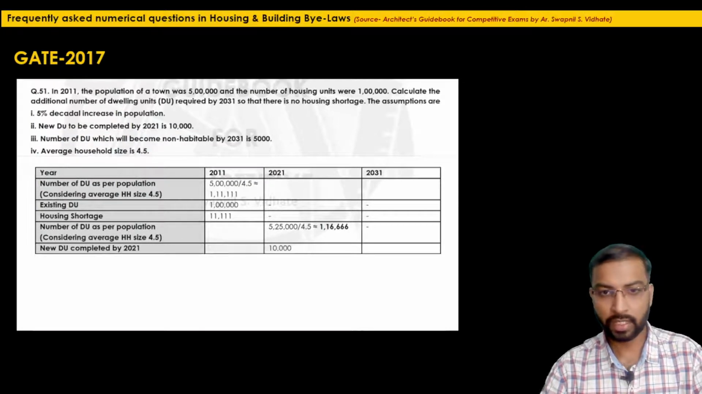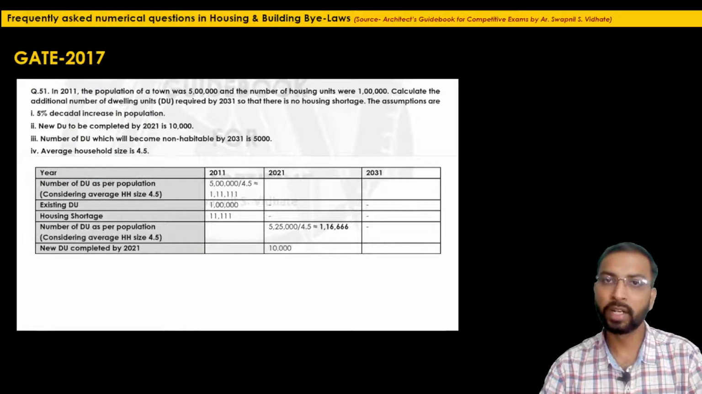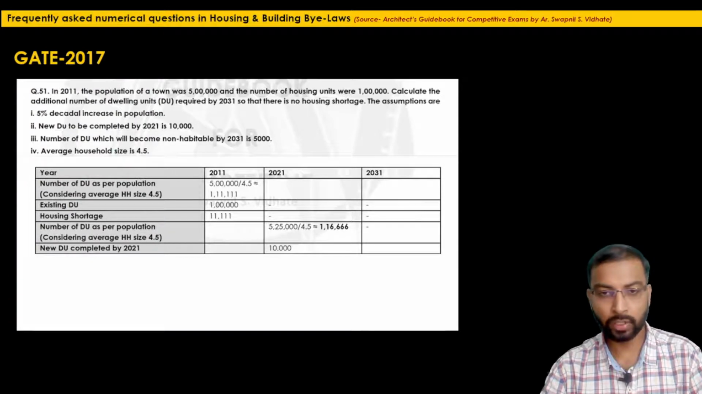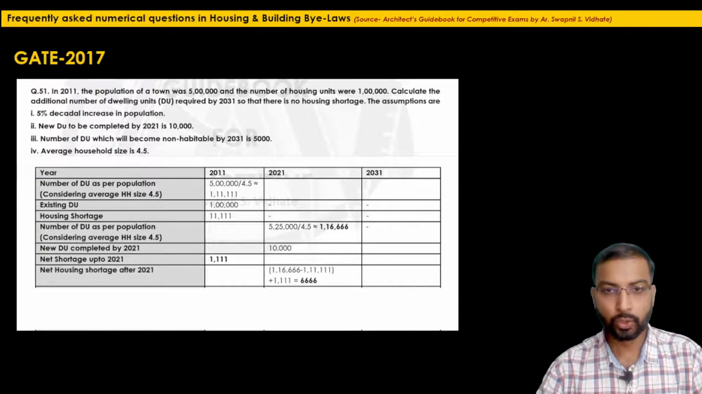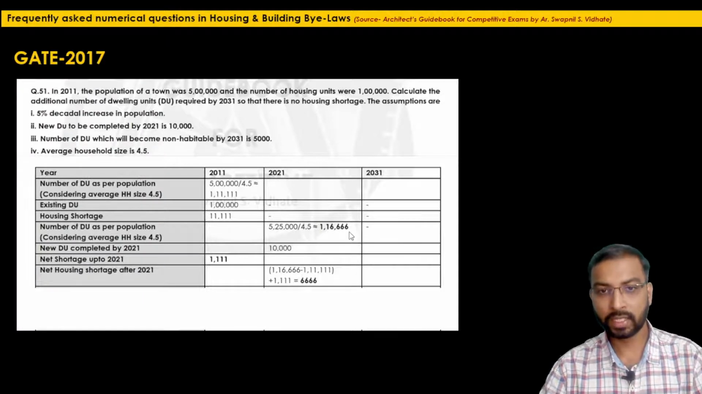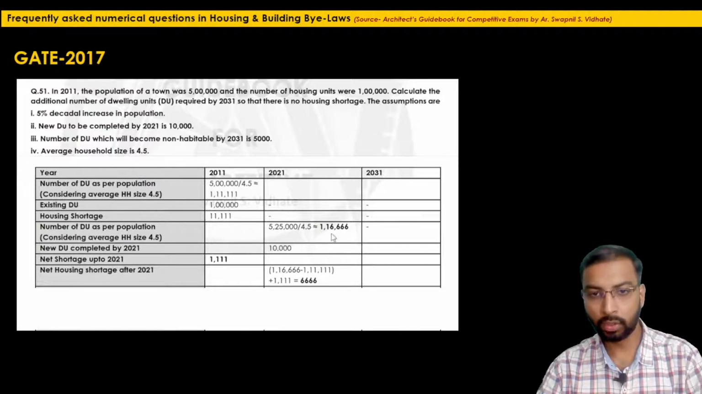Yes, we have just written the given information as it is in this row, that new dwelling units completed by the year 2021 will be 10,000. So the net housing shortage up to 2021 will be only 1,111. So what will be the net housing shortage after 2021, right? This is the population which is increasing, so the net increase we have to calculate in the dwelling units.